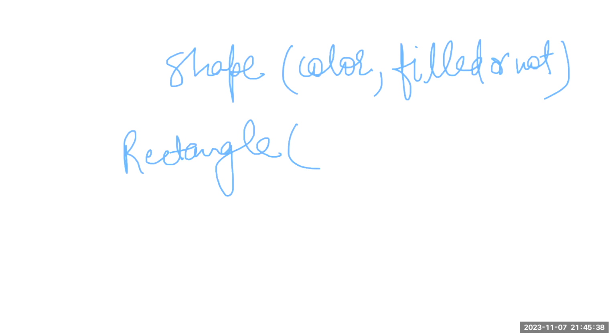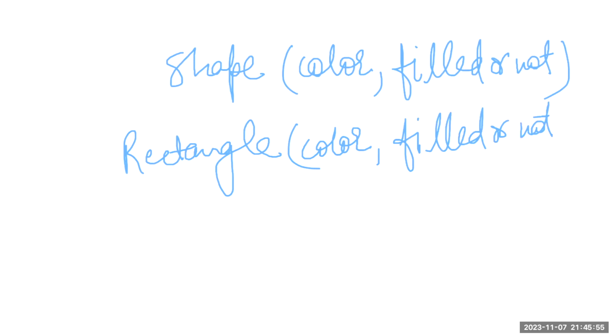A rectangle is also a shape. A rectangle can also have a color, and can be filled or not. Here, shape is my parent class and rectangle is a child class of this parent class, the shape class.